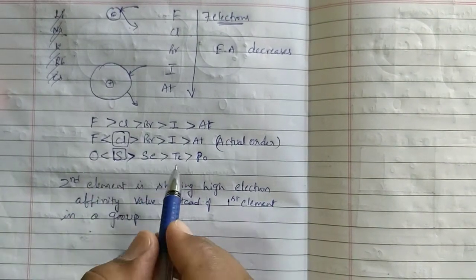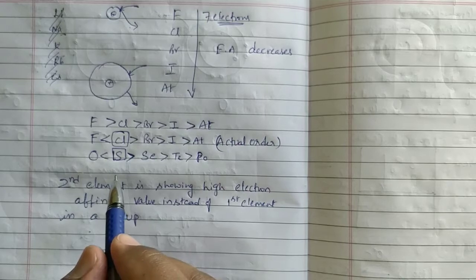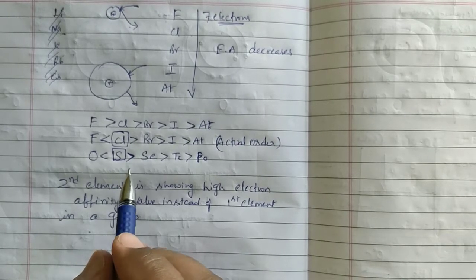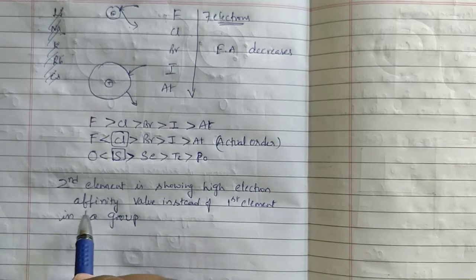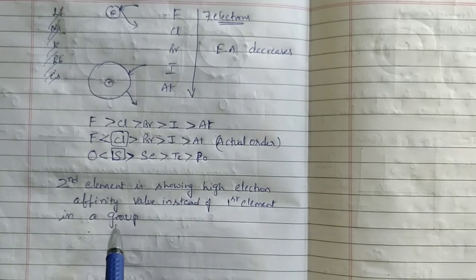In the nitrogen group also it is like that. So the second element shows a higher electron affinity value than the first element in a group.